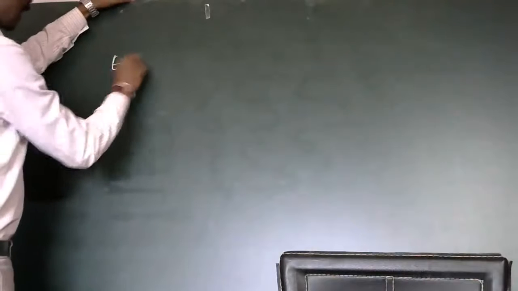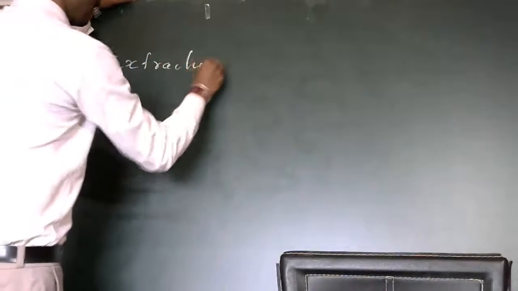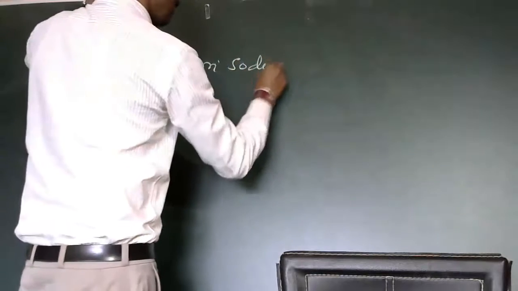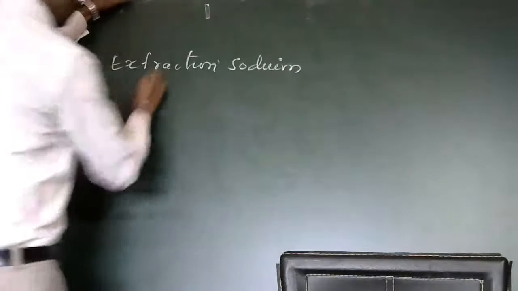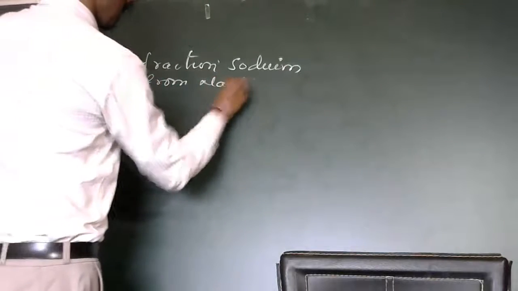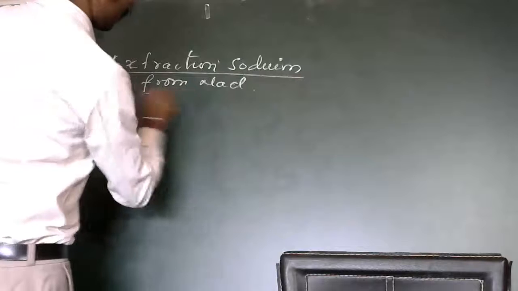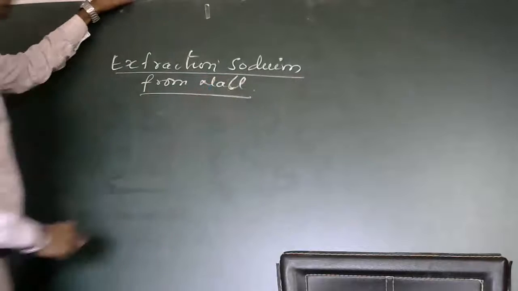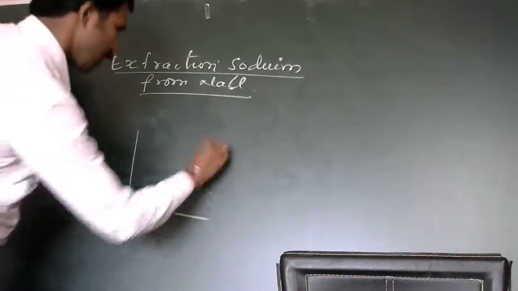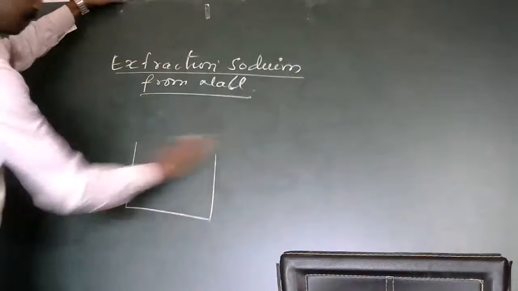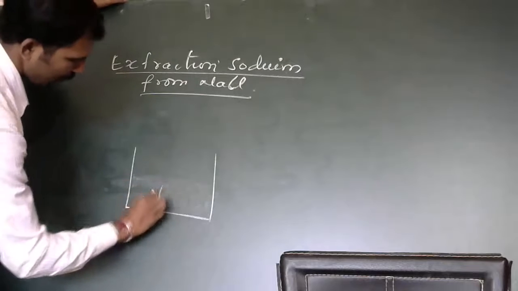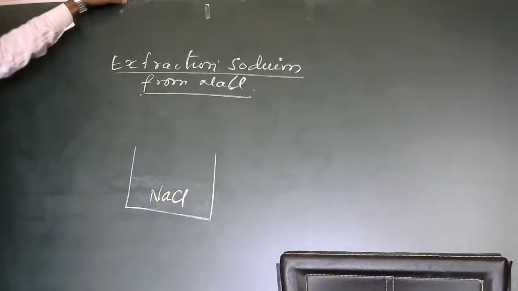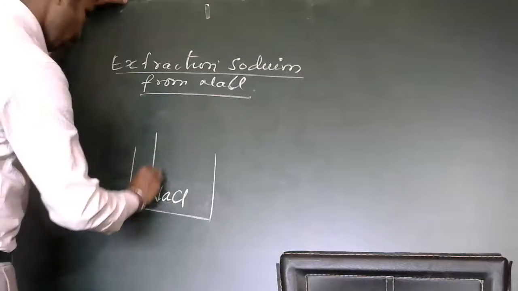For example, extraction of sodium from NaCl, the same as the chloralkali process. See here, this is the electrolytic cell we use. In this we have taken an aqueous solution of NaCl. Two electrodes we use.